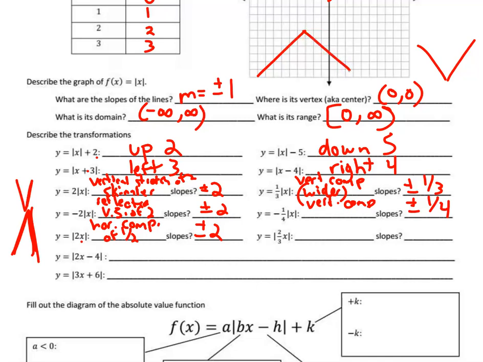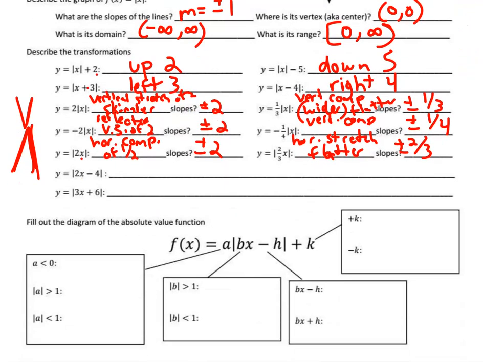Now, a 2/3, that is a horizontal stretch, and the slope is still 2/3, but it's positive and negative, so the slope doesn't change. And a horizontal stretch will look flatter or wider. So vertical compression, wider, flatter, they use those 2 words. So we want to make sure we talk about all the different terms: flatter, wider, skinnier. So now let's put all those together.